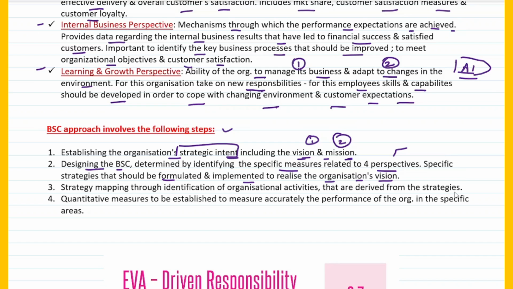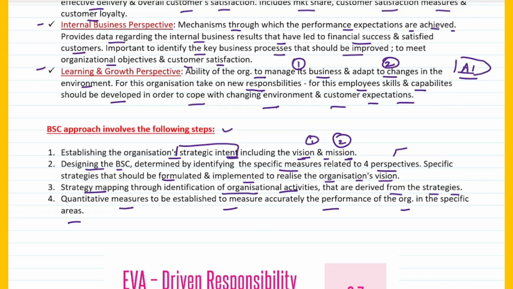Fine. Then you do strategy mapping. Now how do you do strategy mapping? This is done through identification of organizational objectives that are derived from the strategies. So strategy mapping is done through identification of the various organizational objectives. They are basically derived from the strategies that are available. And finally, quantitative measures to be established to measure accurately the performance of the organization in specific areas.